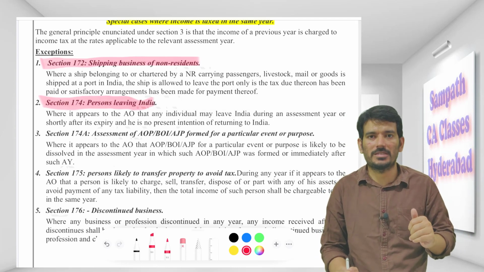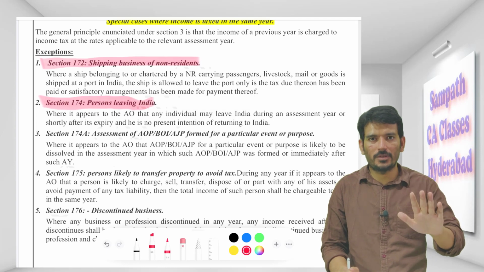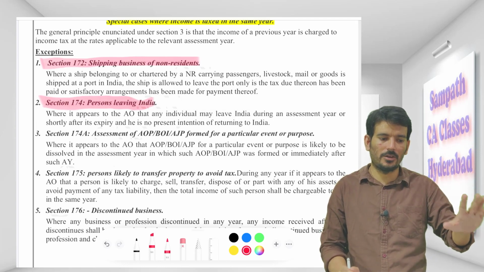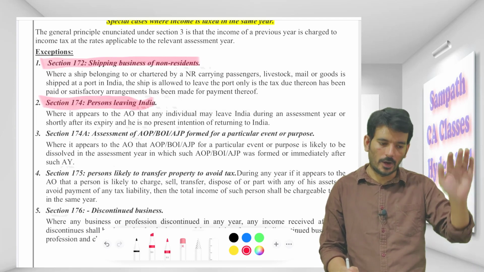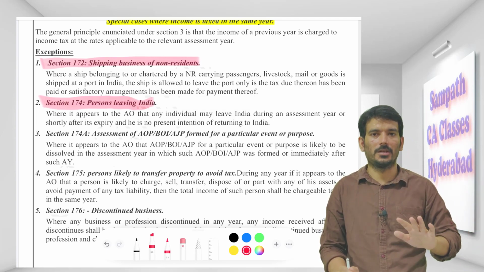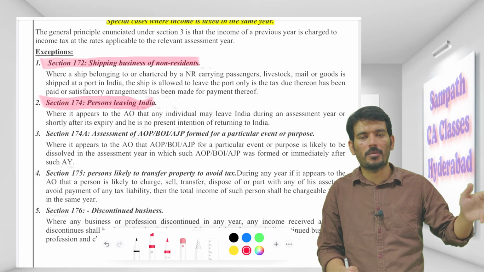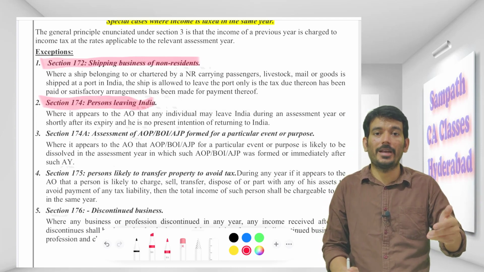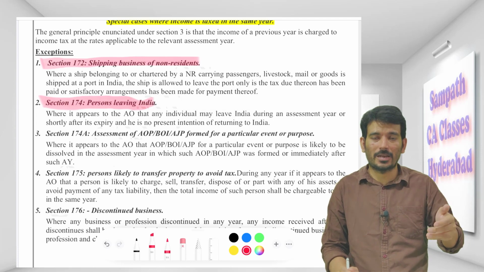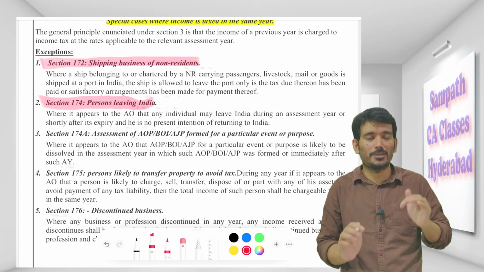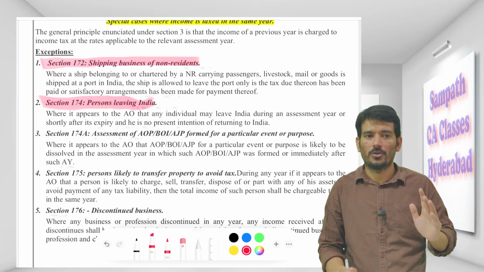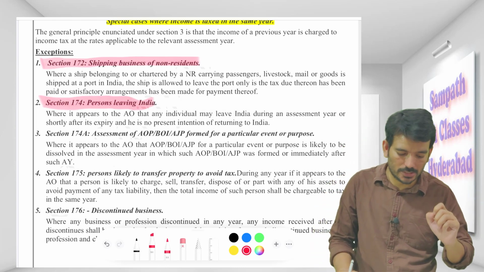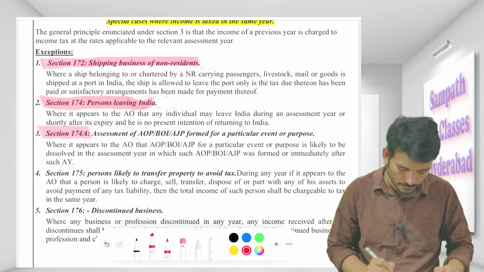What the assessing officer will say to me is, Sampath, you have earned some income for the first month, so you have to settle your tax liability this month only, now only. I will not wait for 12 months. At the end of the year, I might come, I might not come. So income tax doesn't want to be at the receiving end, and doesn't want to keep waiting for when this person will come and then ask for tax. No, before you leave, you pay the tax. Okay, so this is persons leaving India.